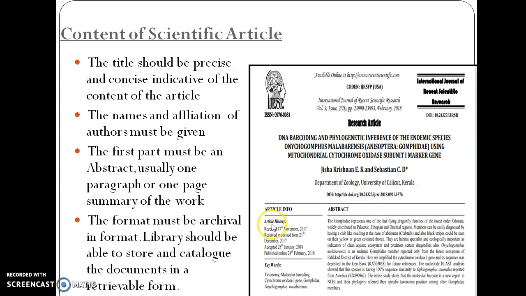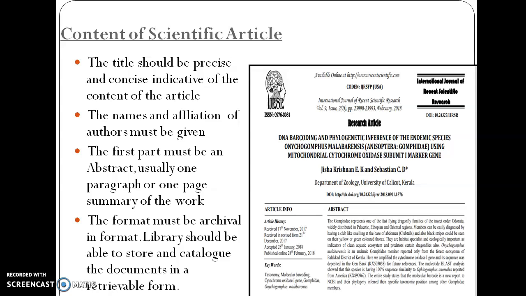Okay, then the format of this scientific paper must be archival in format, which means that before publishing the paper, we need to check those papers which are already published in this journal. That is called the archive. If we open this particular journal, we can see that there is a particular region called archives. So when we click on the archives, there we can see the different kinds of scientific articles already published in this journal.